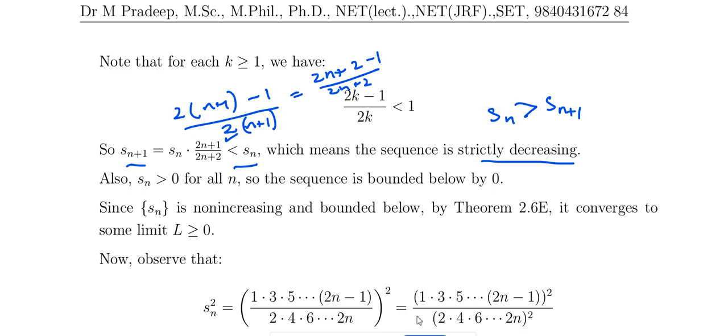And also Sn is greater than 0 for all n, so the sequence is bounded below. It's a decreasing sequence, and also bounded below by 0. So therefore it is convergent. Sn is non-increasing and bounded below, so it converges to some limit L, with L greater than or equal to 0.